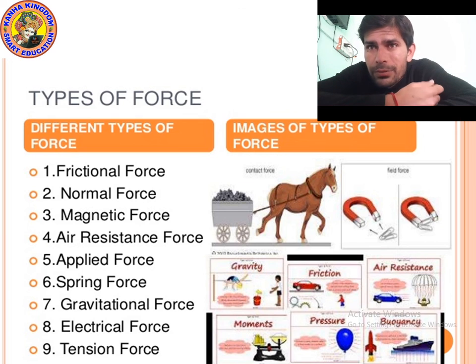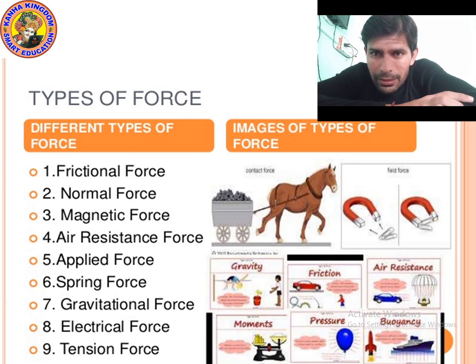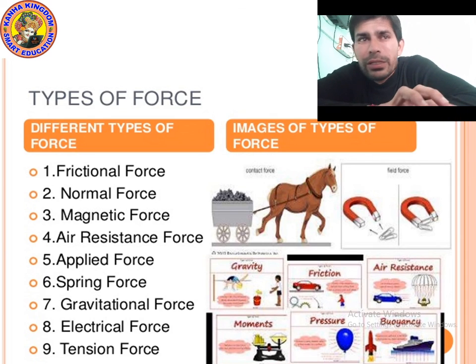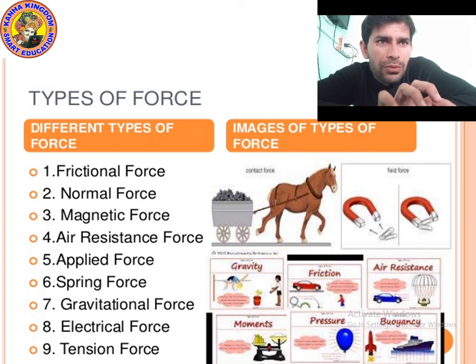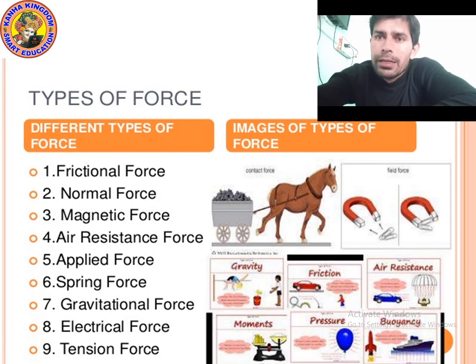Suppose you have a magnet and some iron. What will happen if you bring the iron near the magnet? The iron will attach to the magnet. Why? Because the magnet is applying a magnetic force. If you press a spring, it will jump. This is due to spring force. So there are different types of force. First of all we will study the magnetic force, then we will study gravitational force. Now let's move on to the next point.